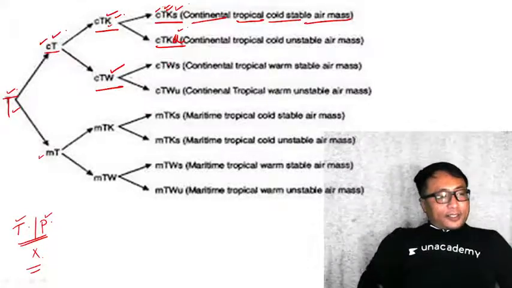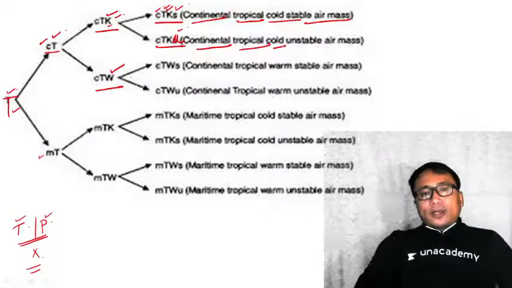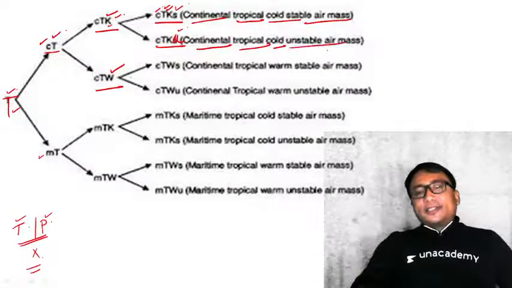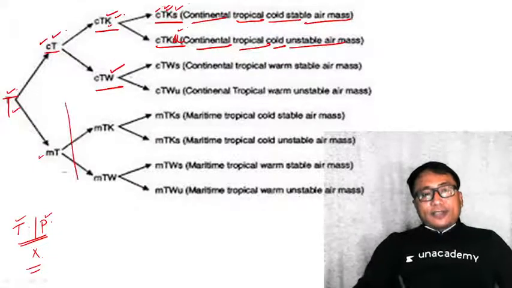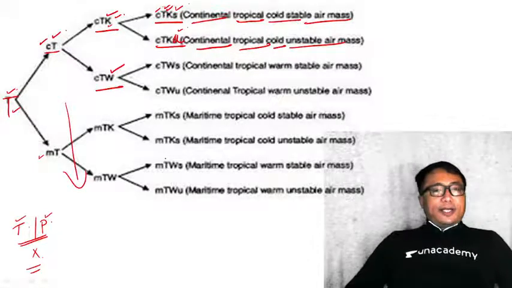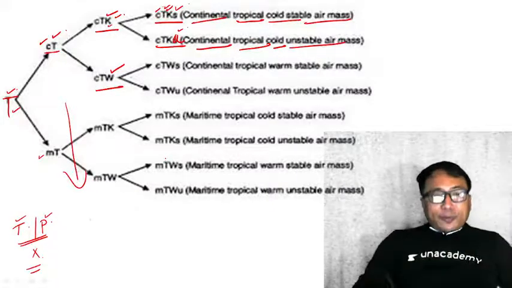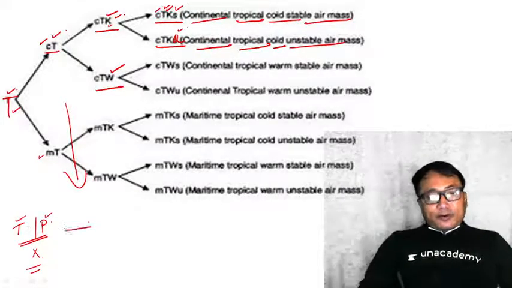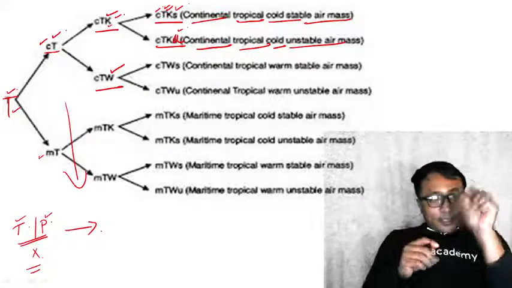Similarly, you come to this. You see here, it is continental, it is tropical, it is cold air mass, but it is unstable air mass. Similarly, all of this air mass you can analyze in this manner. So this is how a classification of air mass takes place. Very important. Therefore, you need to just understand the basic letters.